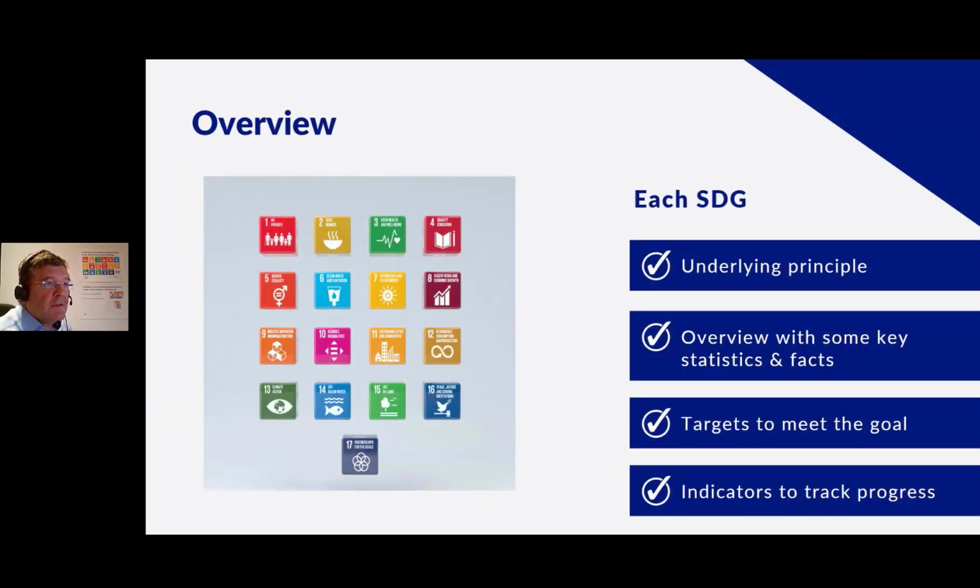For each of the SDGs, we're going to look at the underlying principle. We're going to overview some key statistics and facts. We'll have a look at the targets in each goal, and we will also look at the indicators of some of them, which are there to track progress.